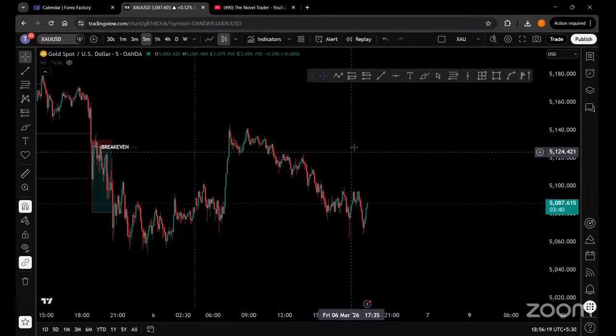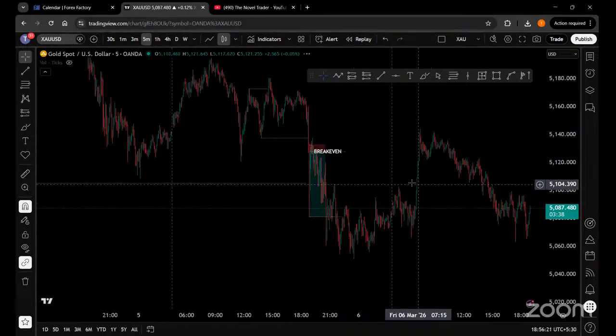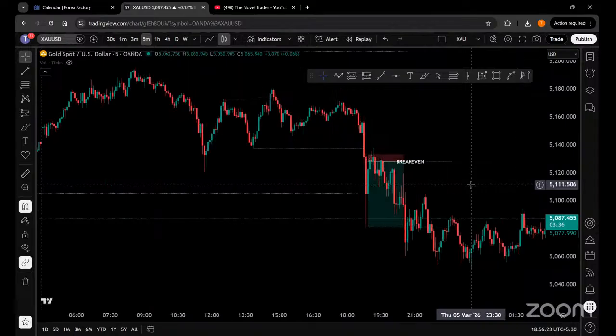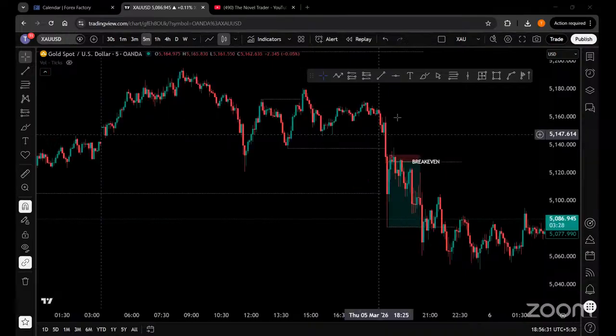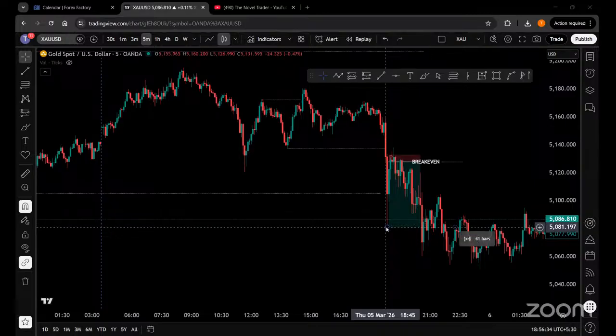But because it is highly volatile, you have to understand, as you can see in the last news impact as well, the market rushed from this level to this level within just two candles. That means within 10 minutes, the market was able to draw down from 5158 to 5081. So 100 basis points were taken in just 10 minutes itself.